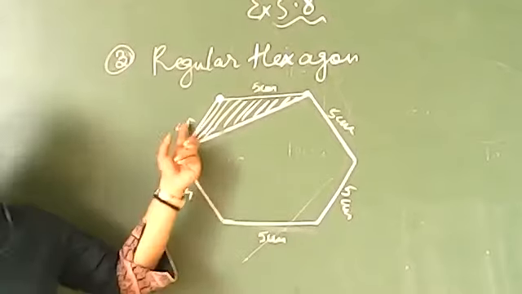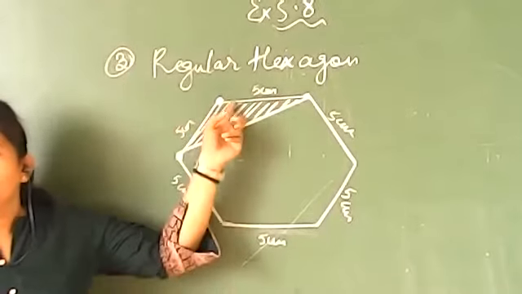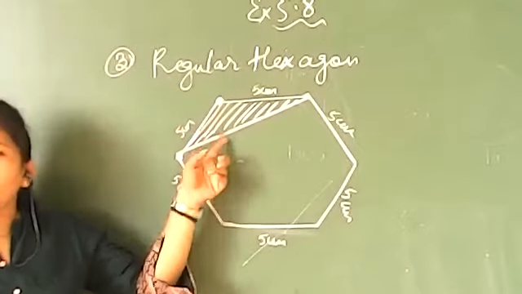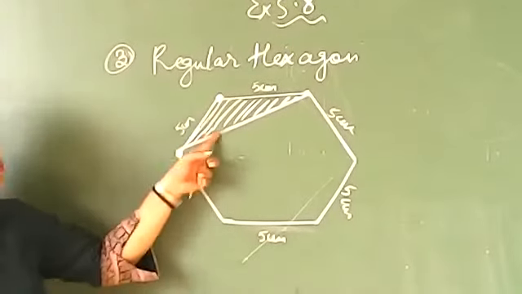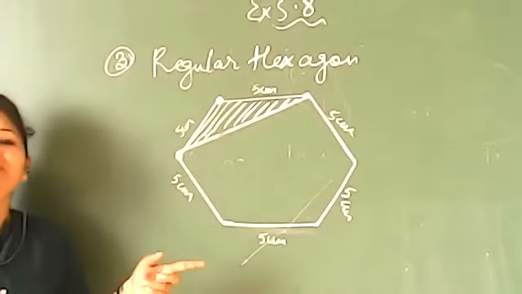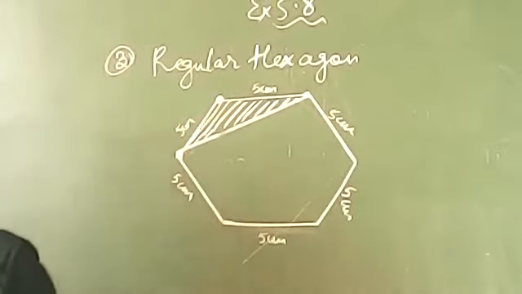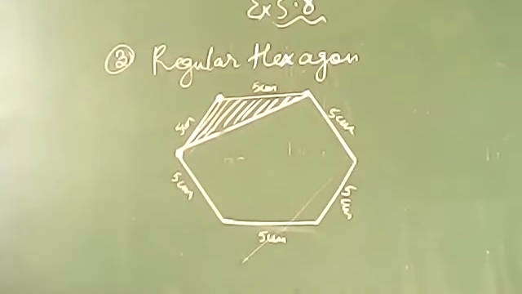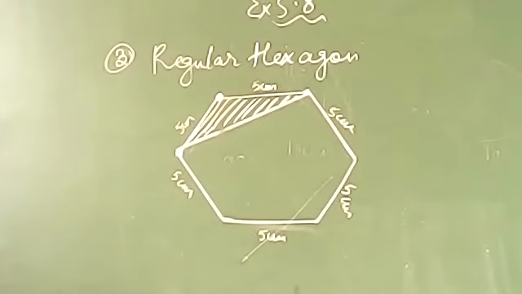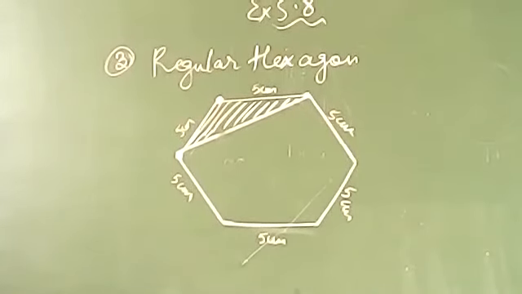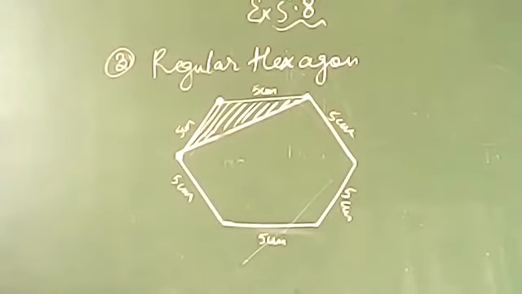Isosceles. Because 2 are of 5, you know. 2 are already 5. If the third one is also coming 5, it's an equilateral triangle. If the third one is different, it will be an isosceles triangle. Scalene नहीं हो सकता बेटा because 2 equal हैं. चलो draw करके बताओ how much it is coming. Is it coming 5 or is it coming different? Is it coming 5? Sure. Have you drawn all 5? Just check it once. All are 5 only.